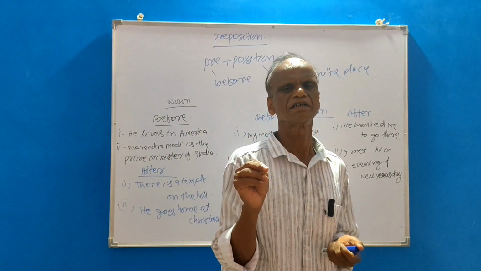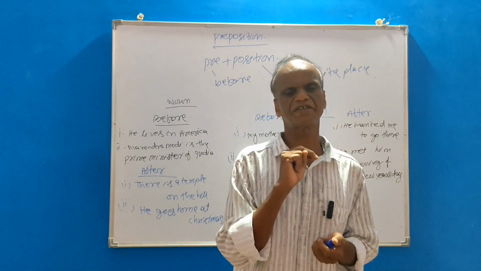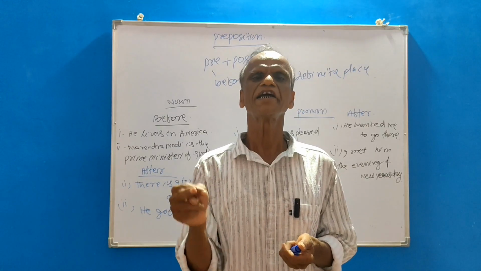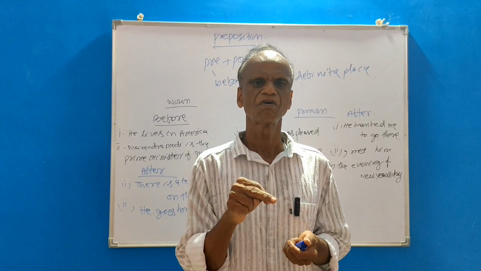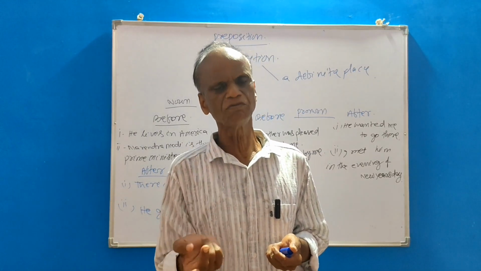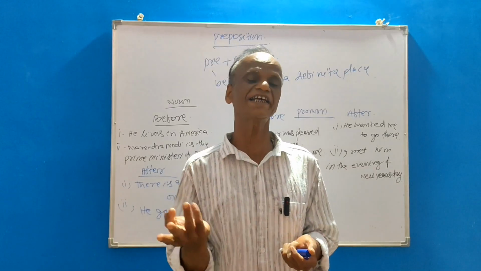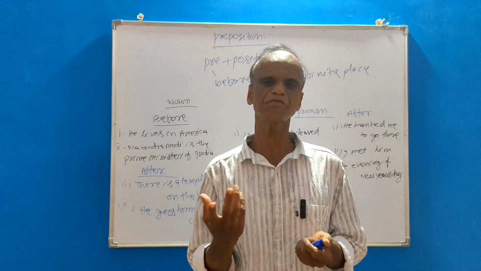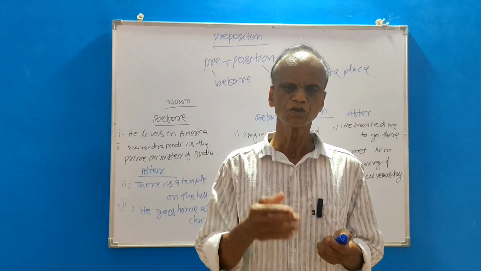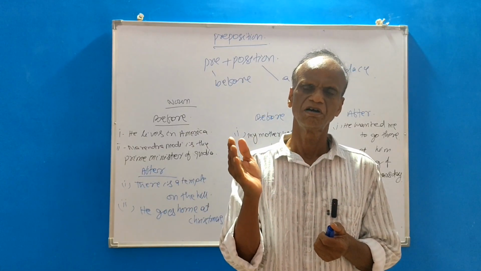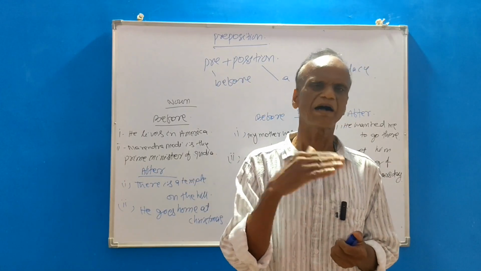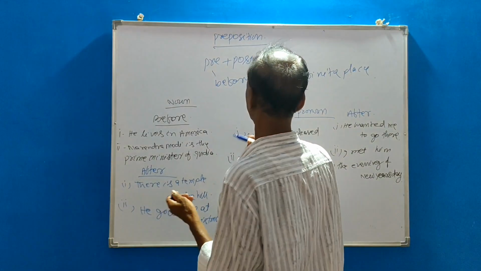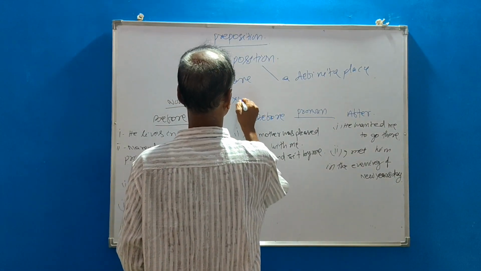Preposition is a word usually placed before a noun, a pronoun, or after a noun or pronoun to show its relation to some other words in a sentence. That is preposition. Okay. So preposition comes before noun, after noun, before pronoun, after pronoun. For example.